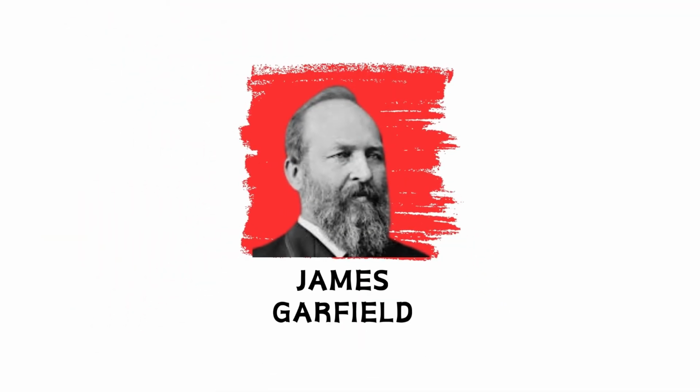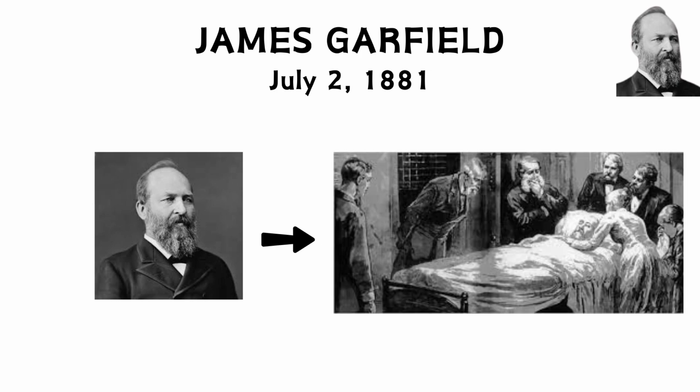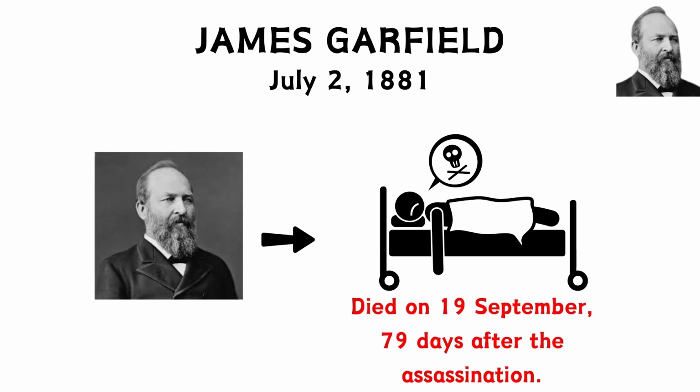The second U.S. president to be assassinated was James Garfield on 2 July 1881. Garfield was attacked with an armed attack in the 4th month of his term. Garfield, who was seriously wounded in the attack in Washington, died on 19 September, 79 days after the assassination.